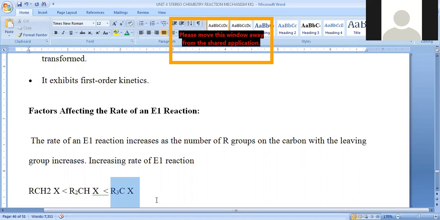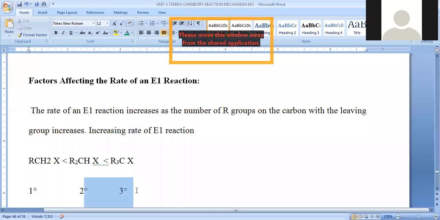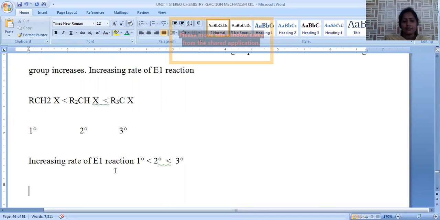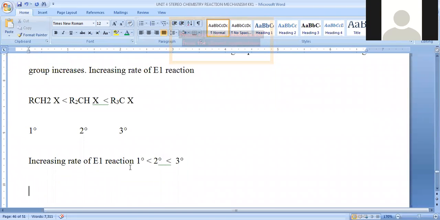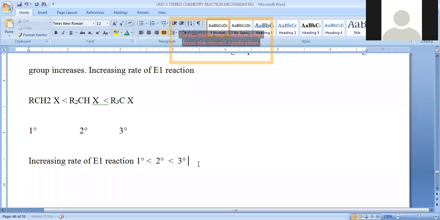SN1 is favored by tertiary. Here also, E1 elimination is favored by tertiary alkyl halide. The rate of E1 increases from primary to secondary, and secondary to tertiary, which is similar to the SN1 reaction.